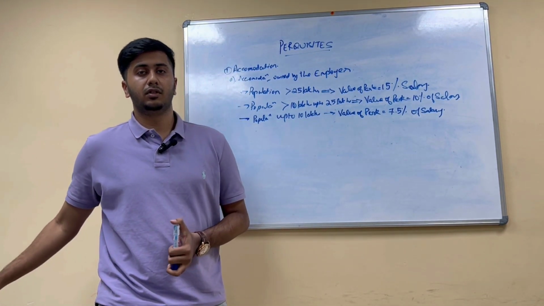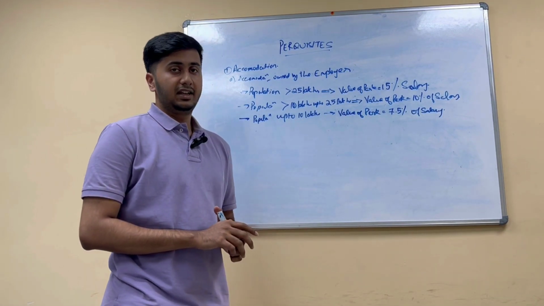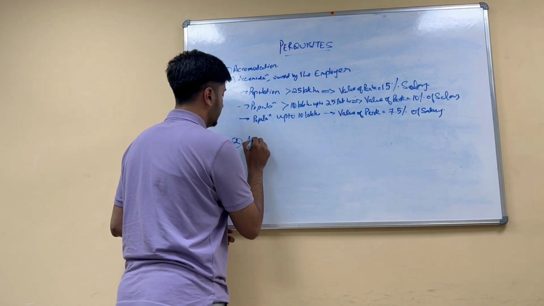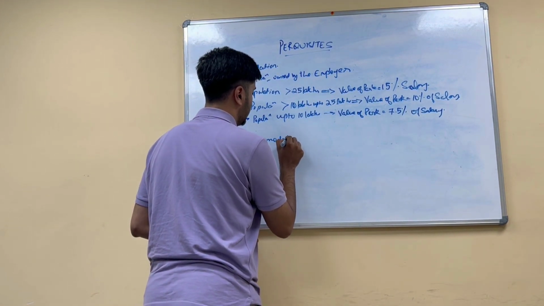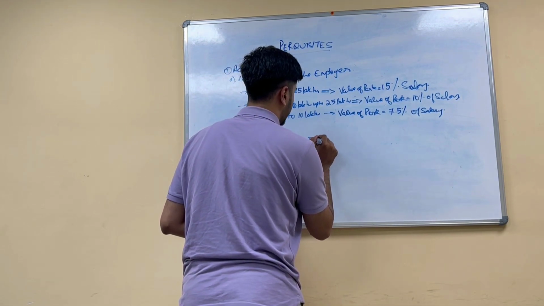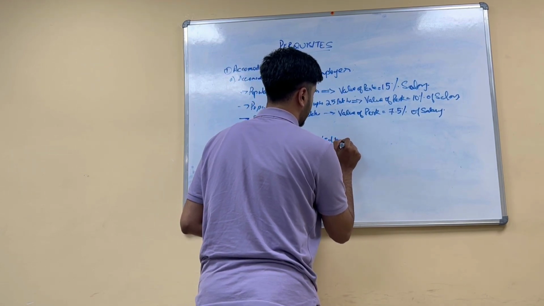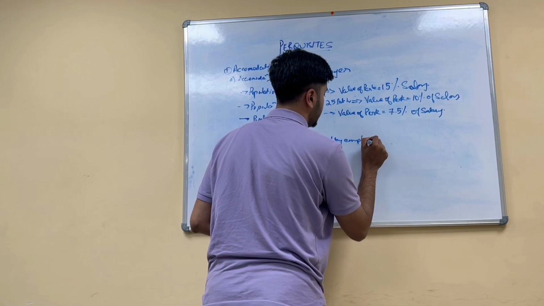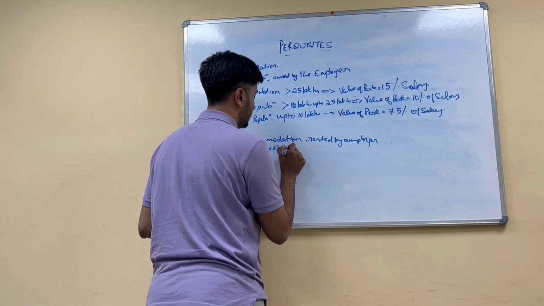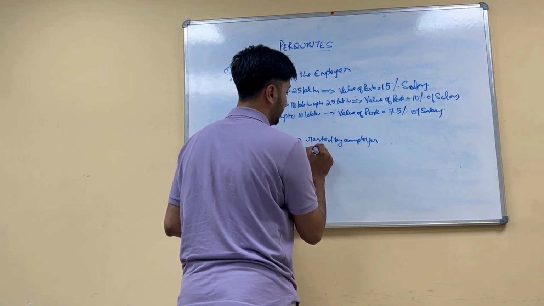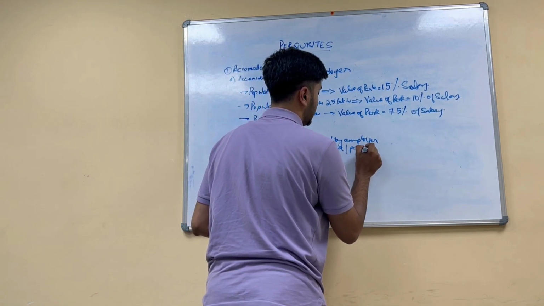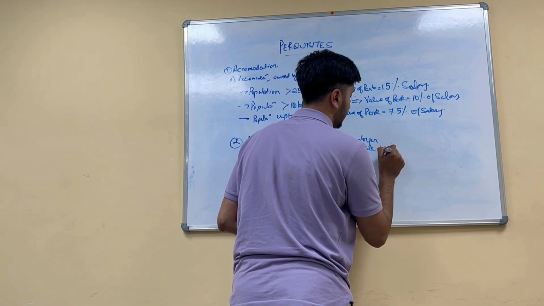Next, I'll be talking about accommodation if it is rented by the employer. If it is rented by the employer, then the value of perk is the rent paid or payable by such employer.